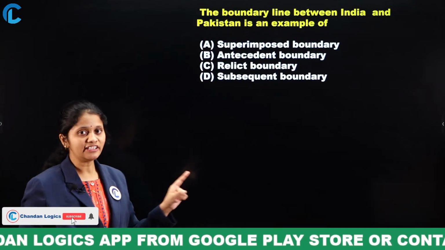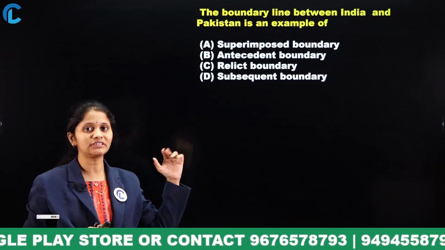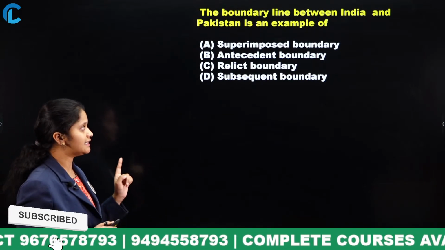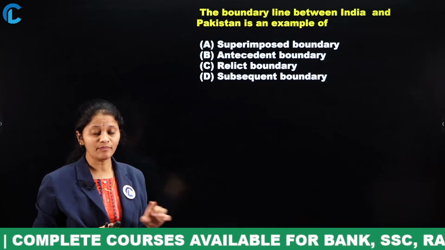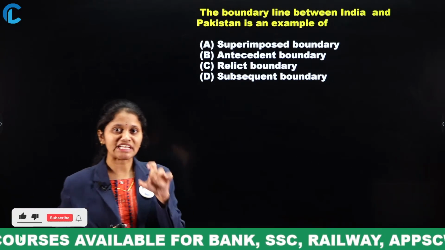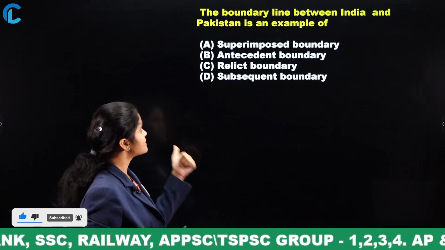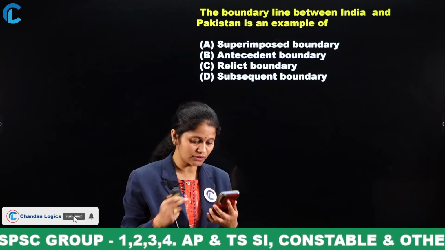The boundary line between India and Pakistan is a good example of which type of boundary? Superimposed boundary, antecedent boundary, relict boundary or subsequent boundary. Try to focus here. The boundary between India and Pakistan is a type of which boundary? What should your answer be? Let me go through your comments. Even you need to answer in the comment section.